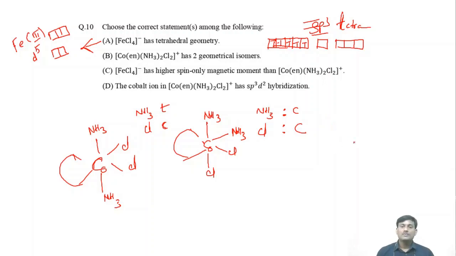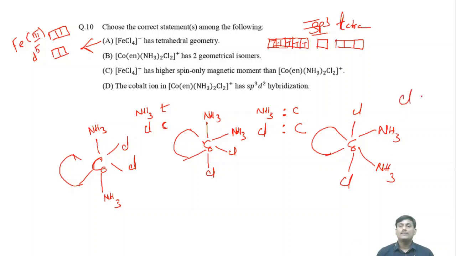And another possibility is cobalt, this is the ethylene diamine ring, and it will be Cl here, NH3 and NH3. So here Cl is in trans relation and NH3 are in cis relation.